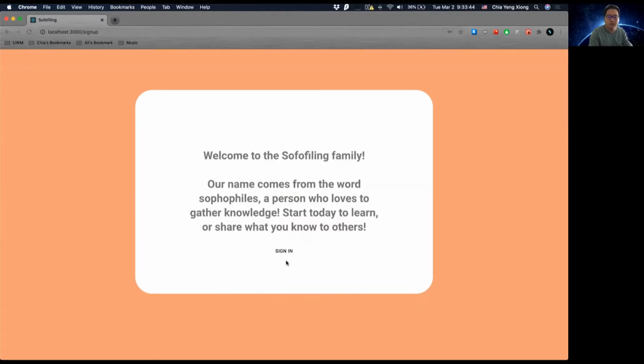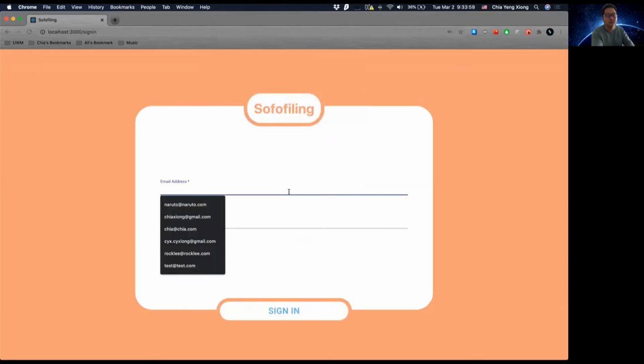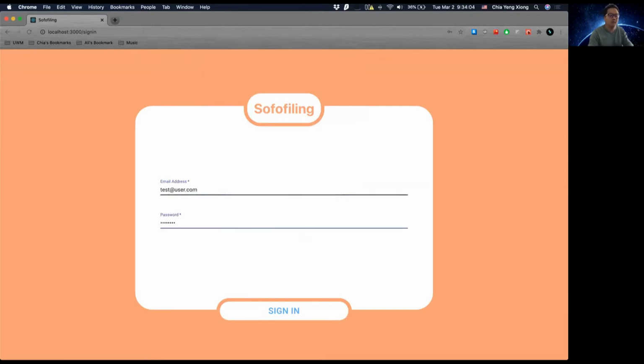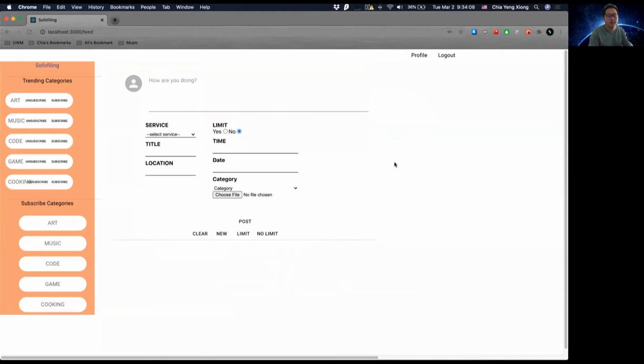We'll skip for now. And then here you are brought to a welcome page. This welcome page is pretty much welcoming you to the So Fulfilling community and is a way to define the word self-fulfill so that you understand what you are getting yourself into. So we'll go ahead and sign in with the new user. Let's sign in. And so we are brought to the feed page.